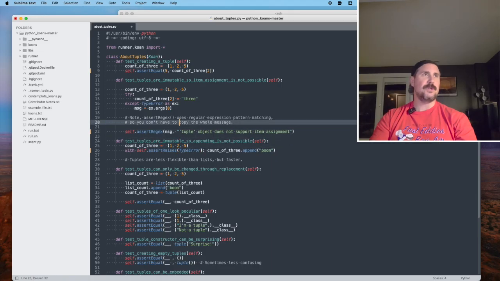So similar to the way it was raised up here, where we caught the error or caught the exception, only if it was of class type error.